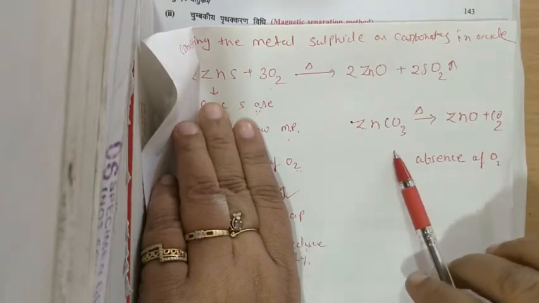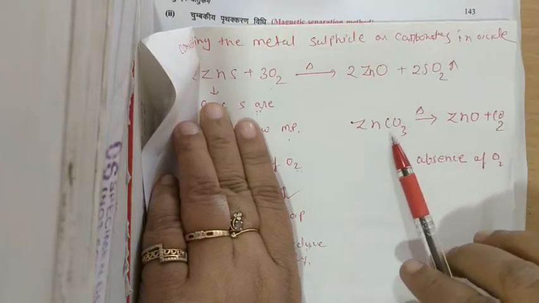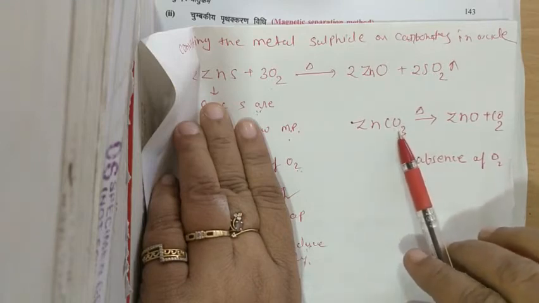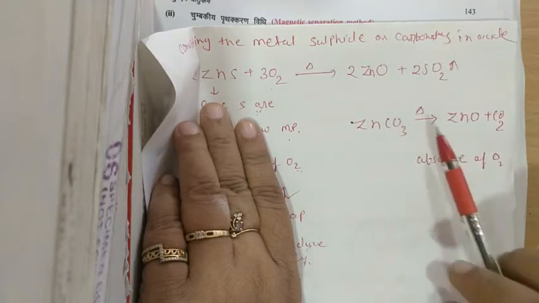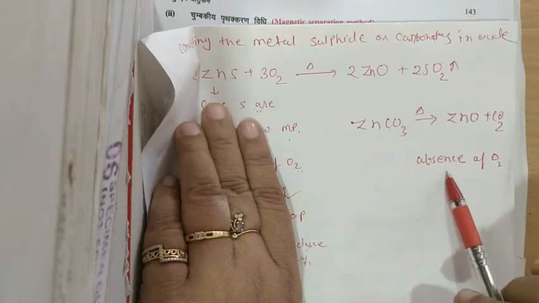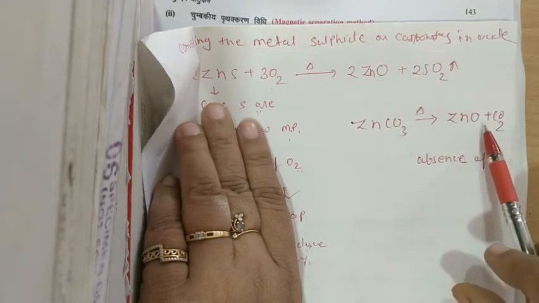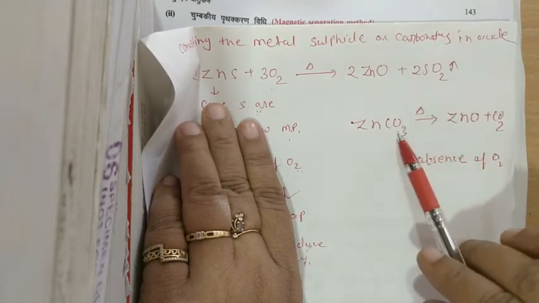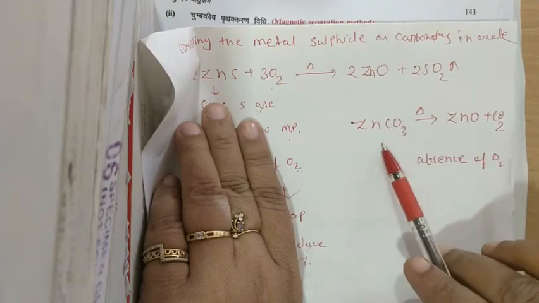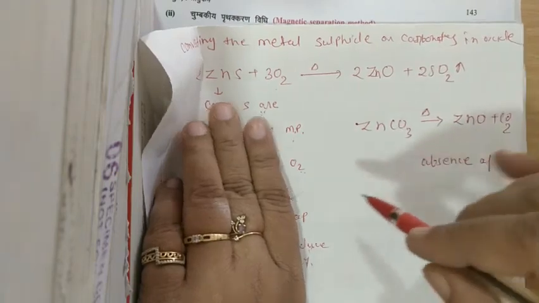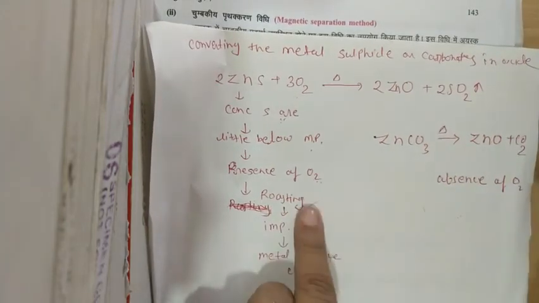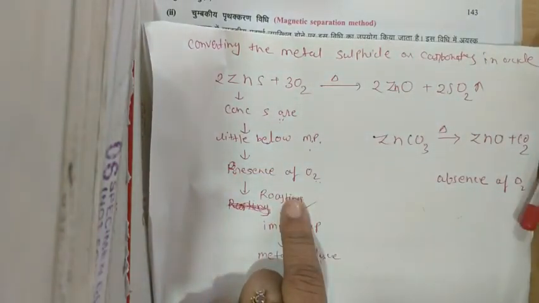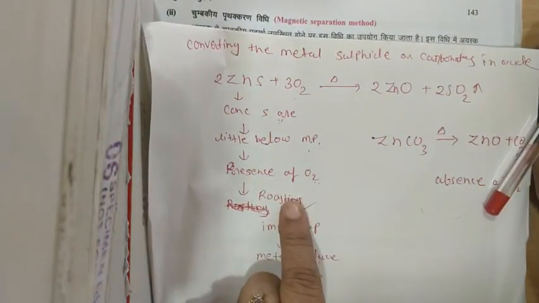So the concentrated carbonate is heated below the melting point and in the absence of air, and it forms zinc oxide. This zinc oxide is obtained from zinc carbonate. That process is known as calcination. This is roasting and that is calcination. So these two processes convert the metal from sulfide or carbonate to oxide.